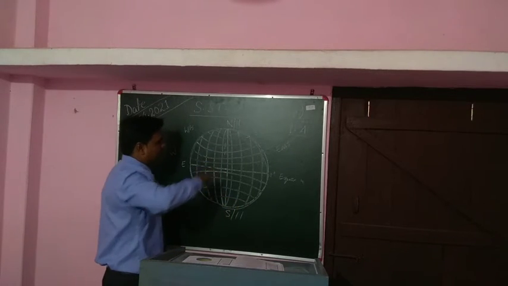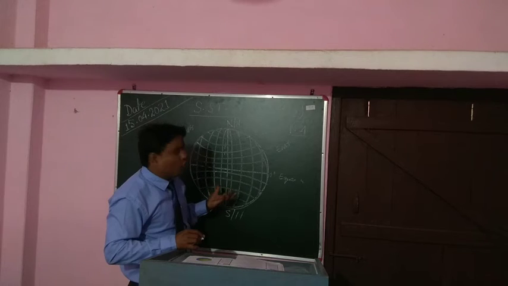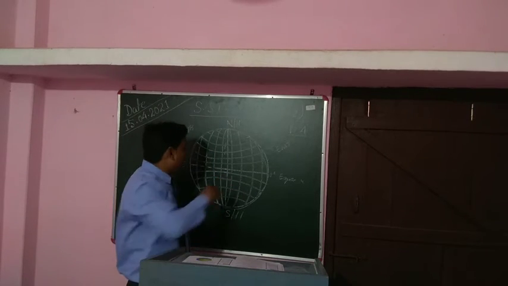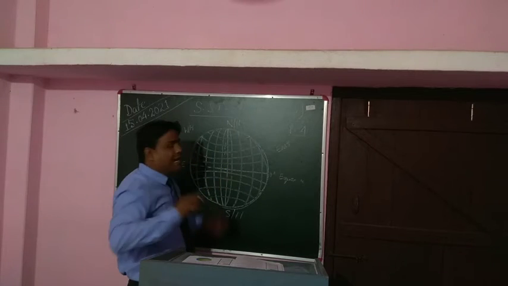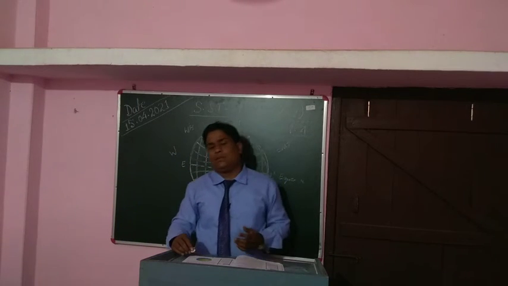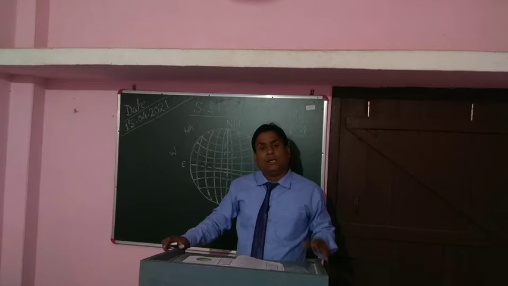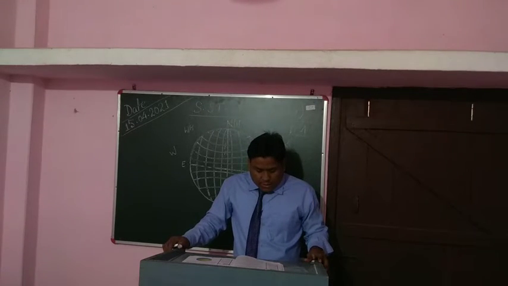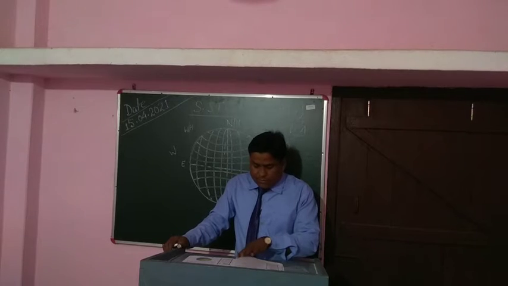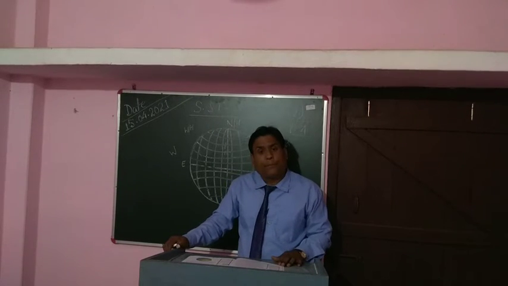So this is the entire picture of a globe in the form of a grid. These small boxes are the blocks formed by intersecting lines of latitude and lines of longitude. These are known as global grids. Got my point? I hope you are getting it very clearly.